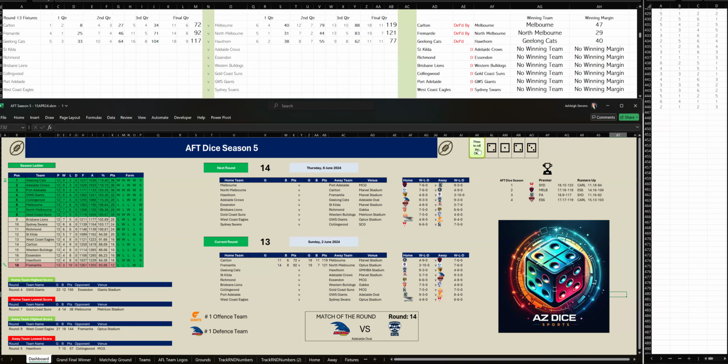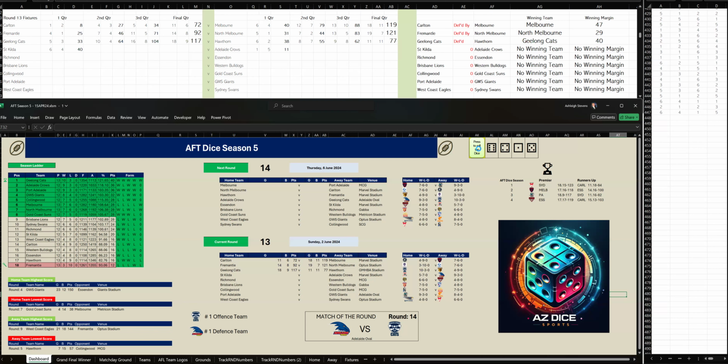Final scores, Geelong 18-9, 117 to Hawthorn 11-11, 77. All right, let's go to the next game. It is St Kilda versus Adelaide Crows. St Kilda, they've had a big first quarter. They kicked 6 goals, 4-40 to Adelaide Crows, 1-5-11. 29 points up, St Kilda.